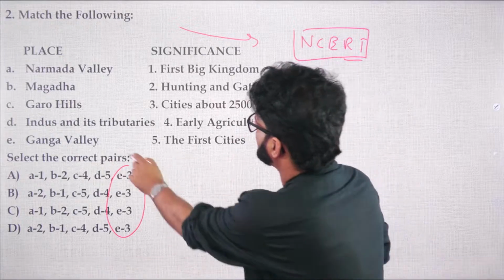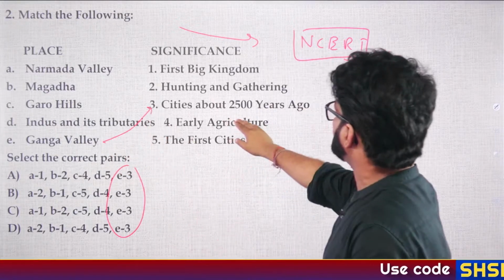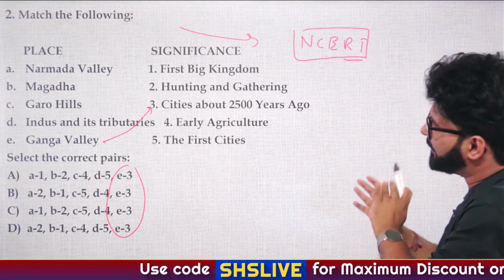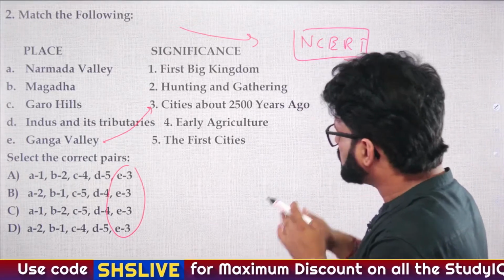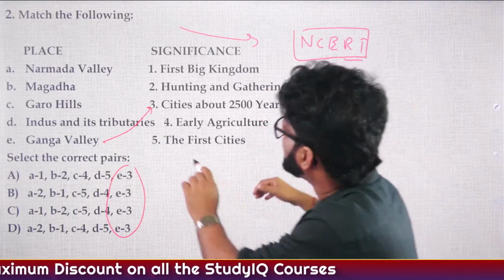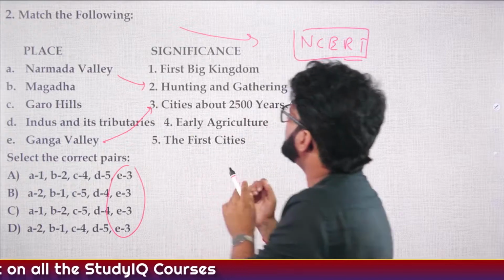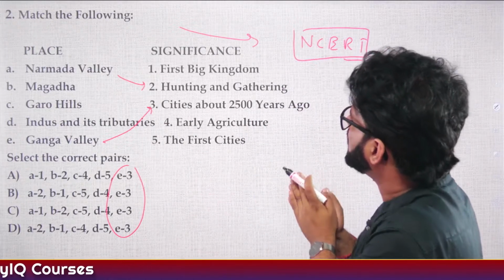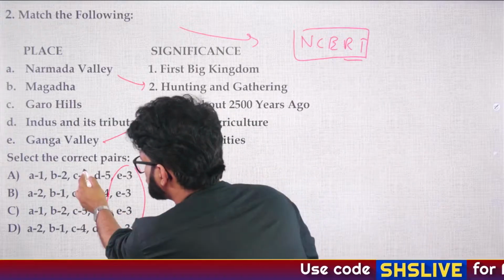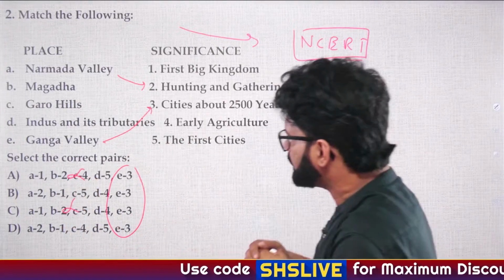Ganga Valley, they have already given, it is 3. Cities about 2500 years ago. That means they're talking about second urbanization, which happened around 600 BCE. So now what you have to eliminate? What else you can read here? Narmada Valley, you can associate with hunting and gathering because we talk about Adamgarh, Bhimbetka. So A is 2. So if you are having A as 2, you can eliminate A and C, you're left with B and D.